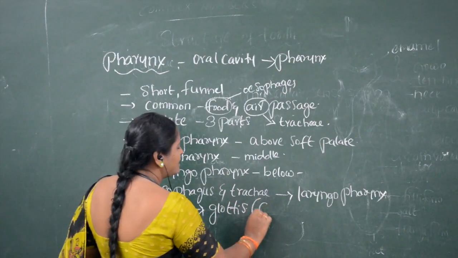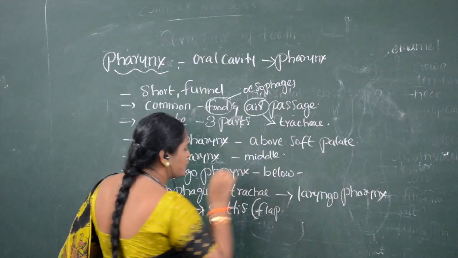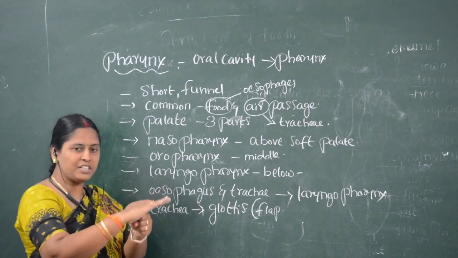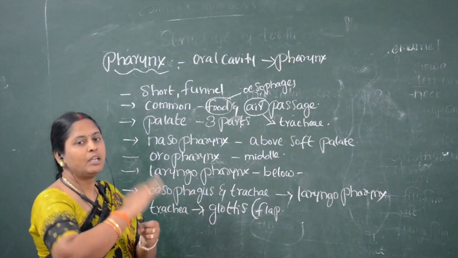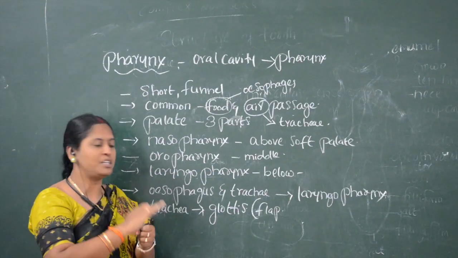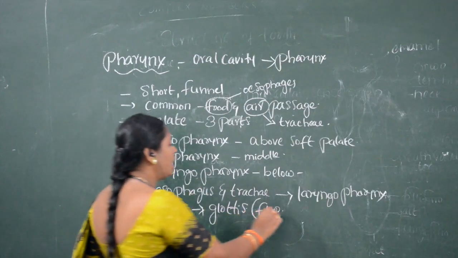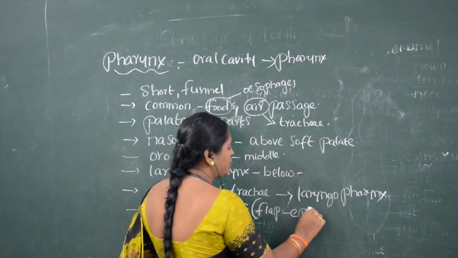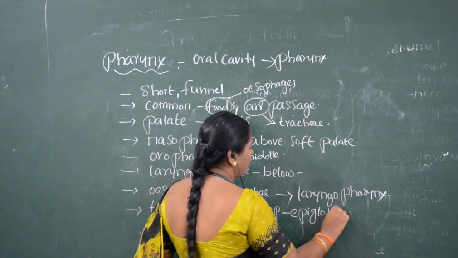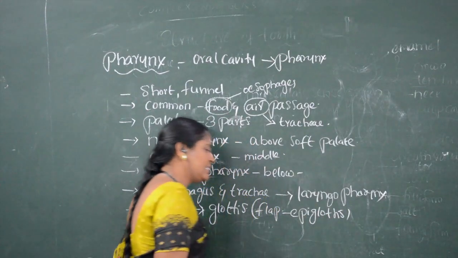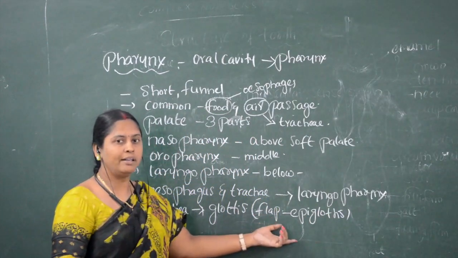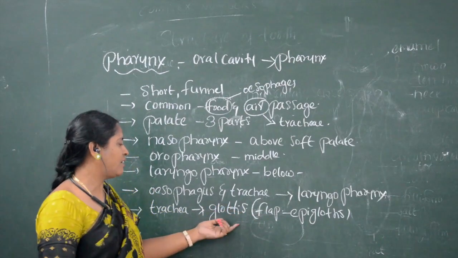On the glottis, we can see a flap-like structure. A flap is a covering, or a lid. This flap-like or lid-like structure is called the epiglottis, which covers the glottis.